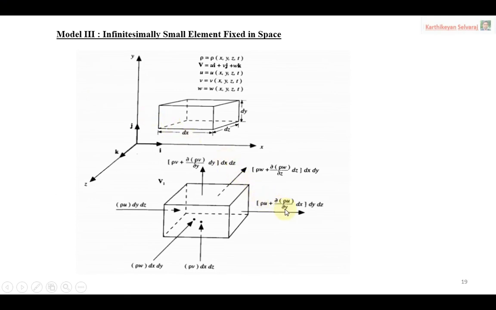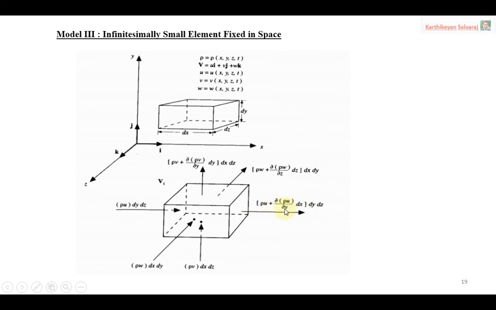Then what parameter is changing? Only density times velocity. So that is why dou rho u by dou x comes. Now what is the distance covered? Dx, because it travels from this point to this point. So this is the ds distance. That is why dx comes. So the total change in the parameter: the initial value rho u, plus the changes happening because of the travel from this point to this point, that distance is dx. So automatically rho u plus dou rho u by dou x into dx.